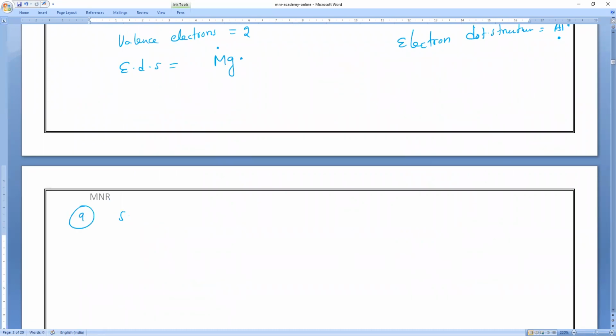Okay, next silicon. Can anybody tell me the silicon atomic number? Silicon is actually a semiconductor. You might have heard about semiconductors in recent days; India is running out of semiconductors. Silicon is one of the semiconductors. The atomic number is 14. What are the valence electrons? Valence electrons are 4, sir. So electron dot structure of silicon: 1, 2, 3, and 4.